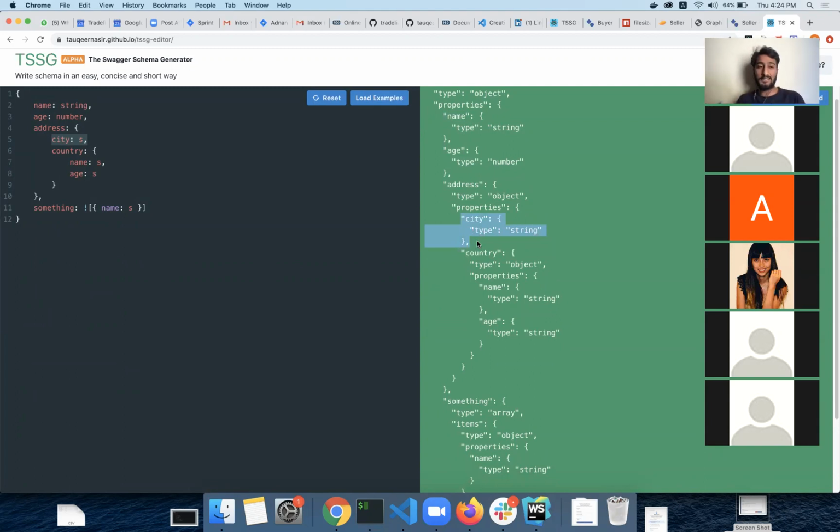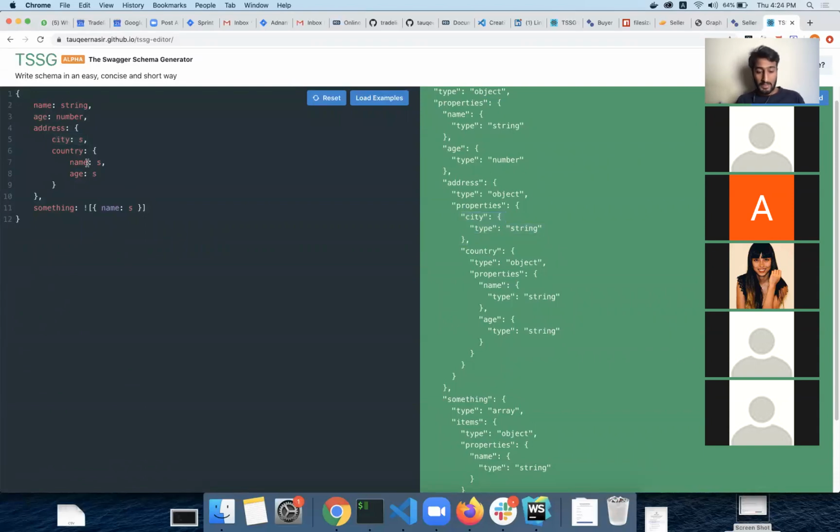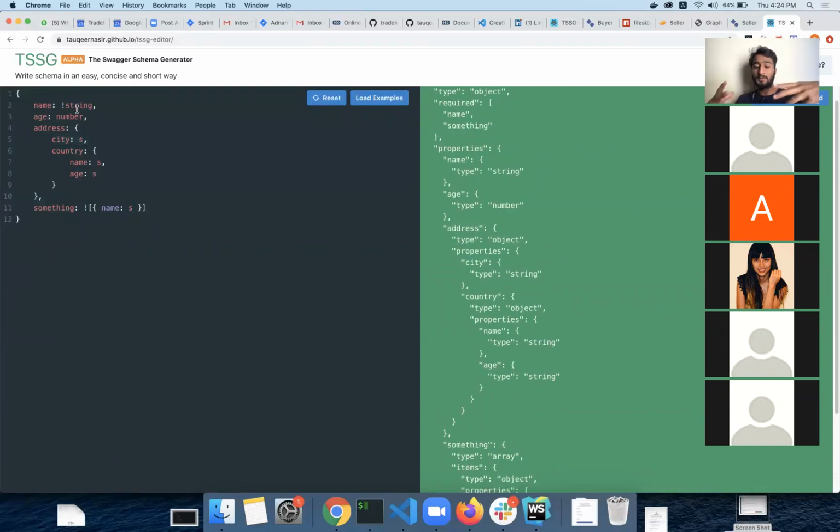So we have short syntaxes for types as well. If it's a string we can use s, if it's a number we can use n, if it is an integer we can use i. Similarly b is for boolean or maybe something like that. So this is a very easy way to write your schemas. And one thing that we have is this exclamation mark, that I'm still thinking how I can improve, because there are some people, including our CTO, who don't like this kind of syntax.